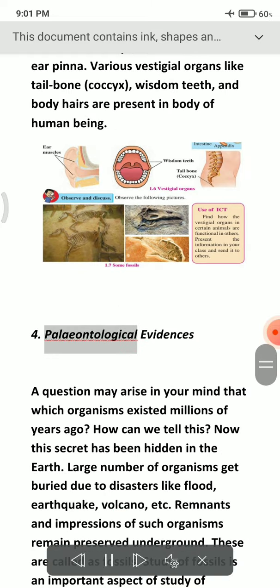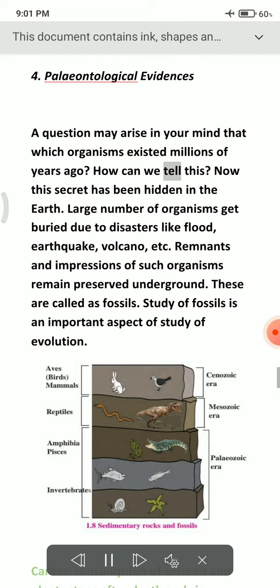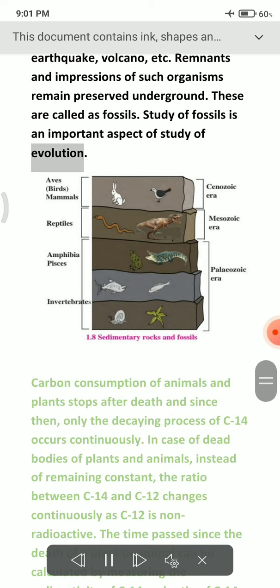4. Paleontological evidences. A question may arise in your mind: how can we tell which organisms existed millions of years ago? Now, this secret has been hidden in the earth. A large number of organisms get buried due to disasters like flood, earthquake, volcano, etc. Remnants and impressions of such organisms remain preserved underground. These are called fossils. The study of fossils is an important aspect of the study of evolution.